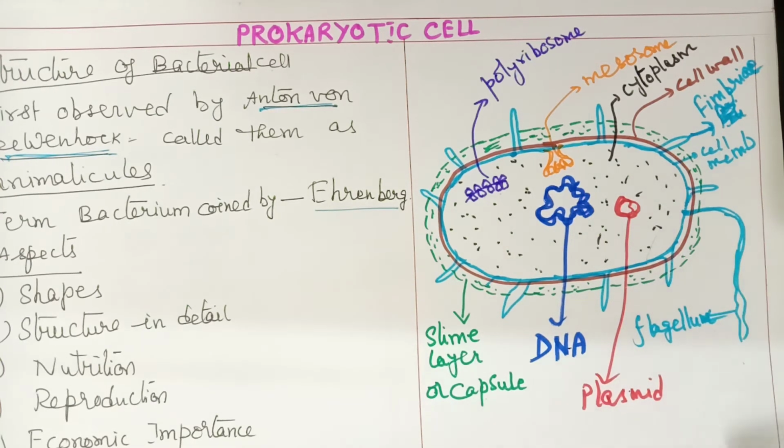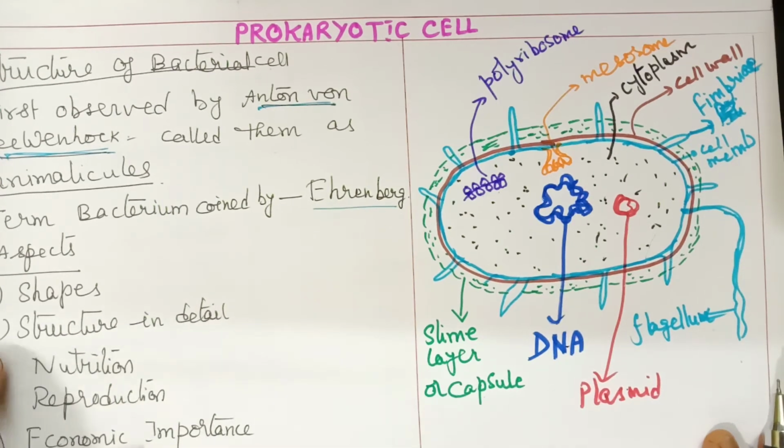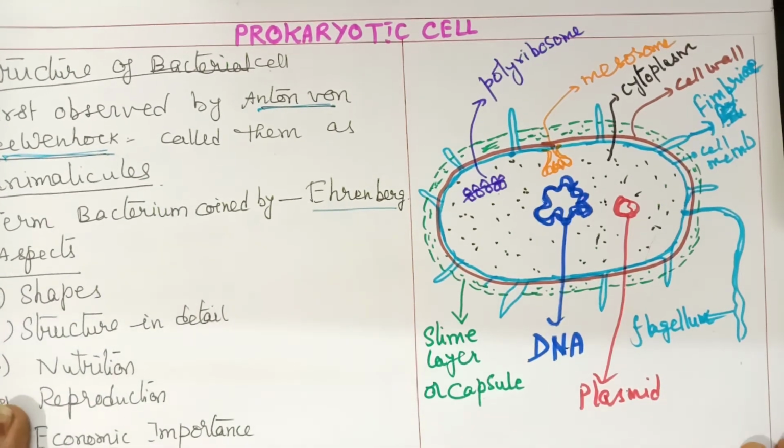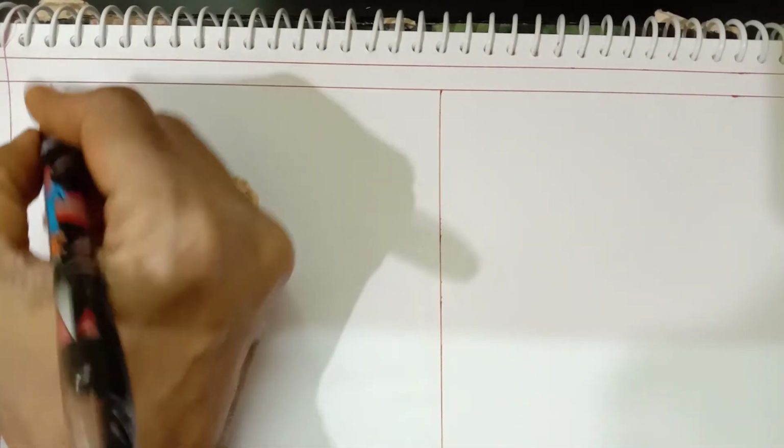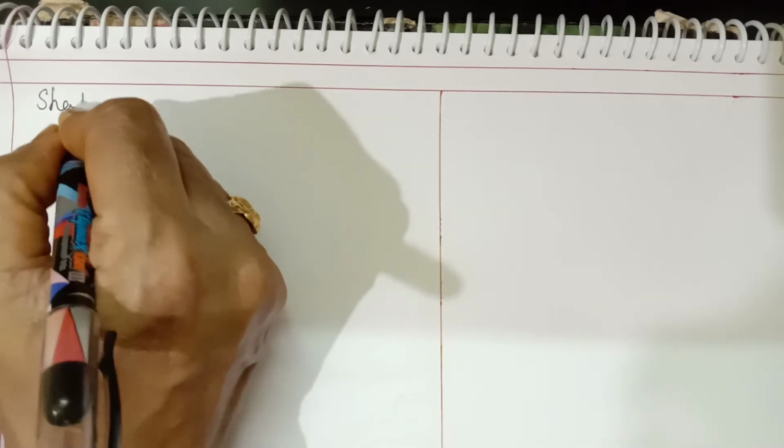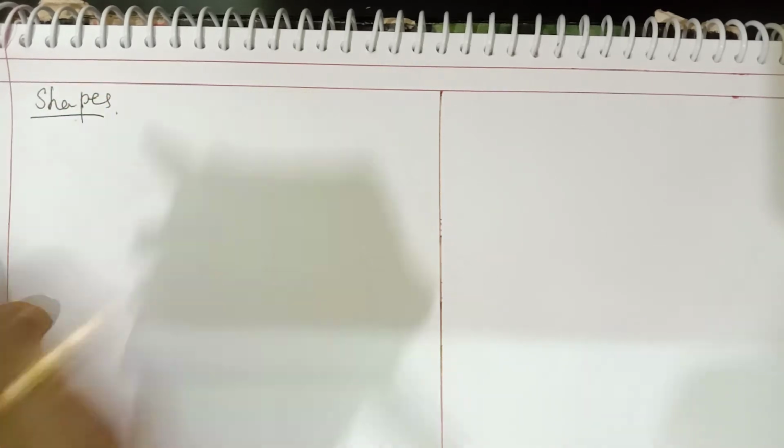Now for this session we will start first with the shapes of bacterial cells. Let us see what the shape of bacterial cells is.